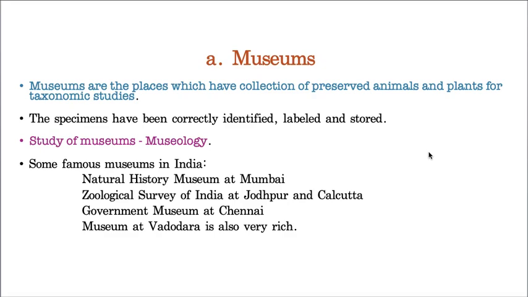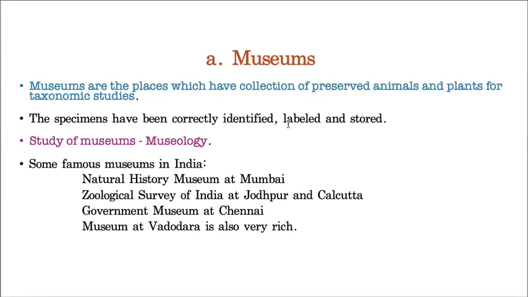If you implement this example in taxonomic aids, for example, if any organism is dead, a rare organism, then the dead body of that particular organism, be it an animal or a plant, you will preserve it for future generations for identification. That is called a museum. Hope you understand. Now let us take the definition.